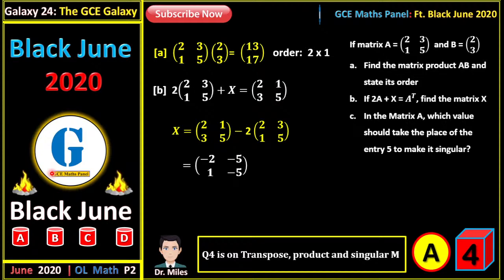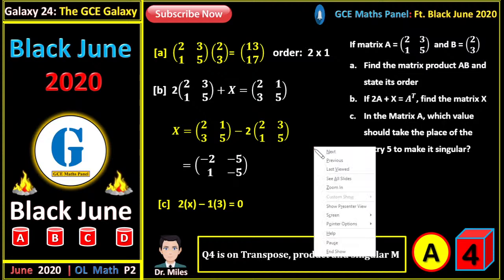Now the C part wants us to find, in the matrix A, which value should take the place of the entry 5 to make the matrix singular. So it therefore means, in this matrix A, what value can I use here so that this matrix A becomes singular? So actually, what is a singular matrix? A singular matrix is a matrix whose determinant is equal to 0.